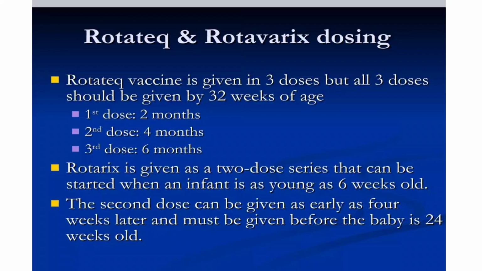The second dose can be given as early as 4 weeks after the first dose and must be given within 24 weeks of age. So if the first dose is given at 4 weeks, the second dose should be given at 8 weeks. If the first dose is given at 6 weeks, the second dose should be given at 10 weeks, like that. Or you can give it at the second month and fourth month. So Rota-TEC you have to give in 3 doses and Rota-RIX in 2 doses.